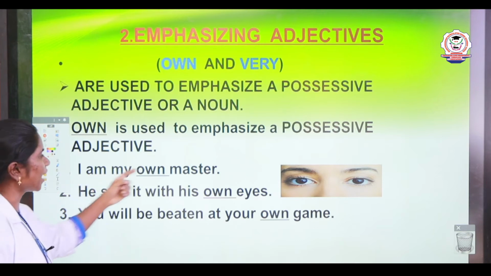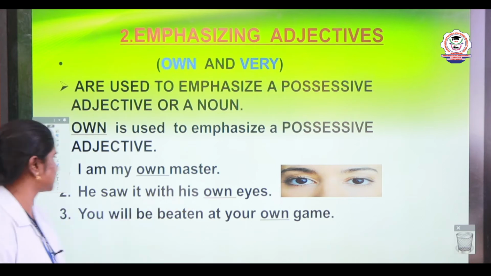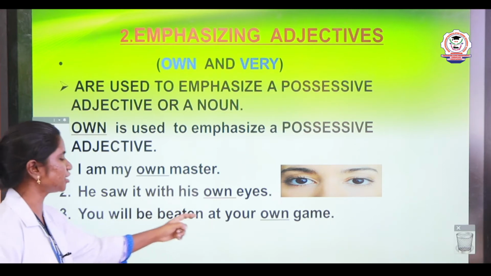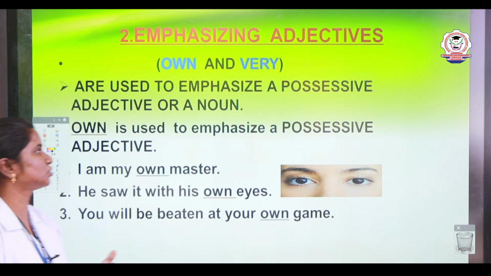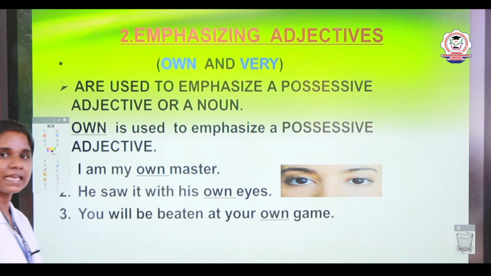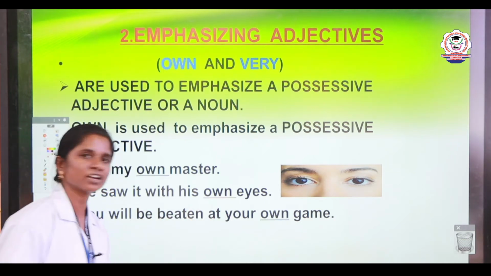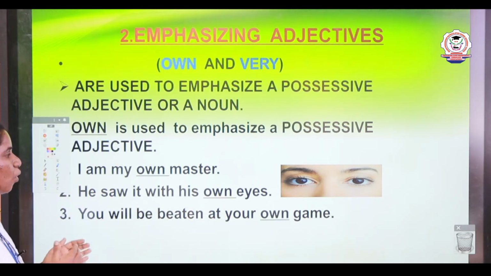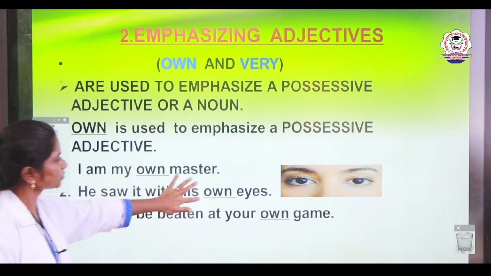I am my own master. He saw it with his own eyes. You will be beaten at your own game. Here, the emphasizing adjective is used to emphasize a possessive adjective. My is a possessive adjective here. His is a possessive adjective here. In the third sentence, your is a possessive adjective. So, own here is used to emphasize a possessive adjective.